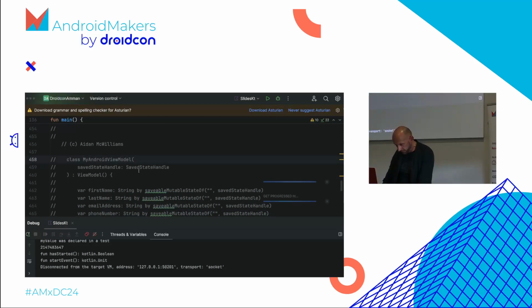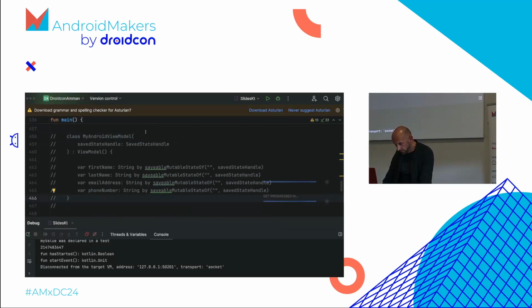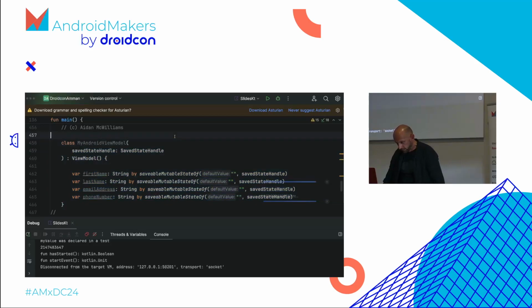Here's one that my friend Aiden wrote. We might all have ViewModels if you're Android developers, which hopefully you are. And you probably have something like this, where you have a string, and this is a mutableStateOf, just a normal mutableStateOf. You're actually using a delegate. But then you also now have a SavedStateHandle since a while, to make sure that when you come back, the values get restored. So you have kind of two things you have to mingle.